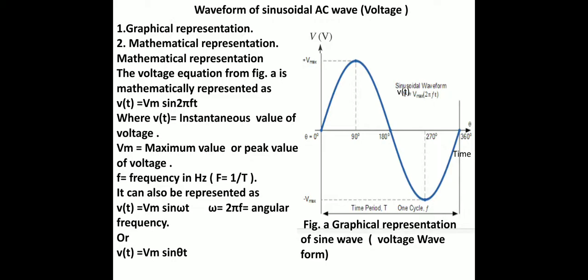The voltage equation from figure A is mathematically represented as v(t) equal to Vm sin 2 pi f t, where v(t) is the instantaneous value of voltage, Vm is the maximum value or peak value of voltage, and f is the frequency in hertz, f equal to 1 upon T. It can be represented as v(t) equal to Vm sin omega t, where omega equal to 2 pi f is the angular frequency, or we can also write v(t) equal to Vm sin theta, as shown in the graphical representation of the sine wave voltage waveform in the figure.